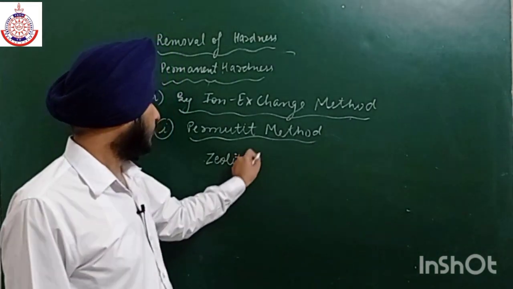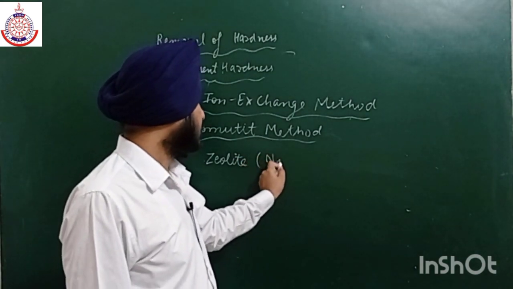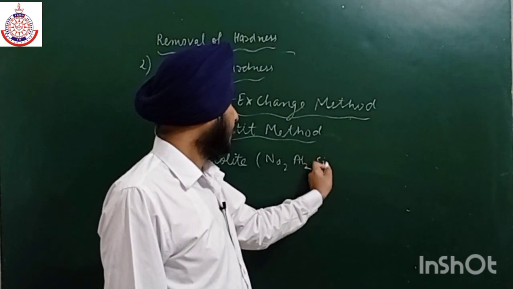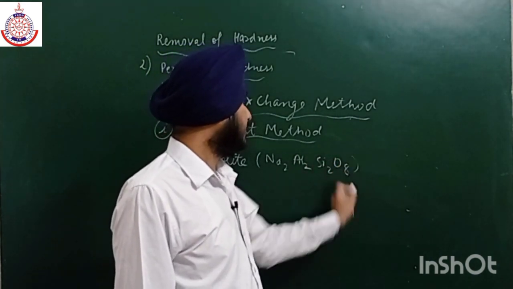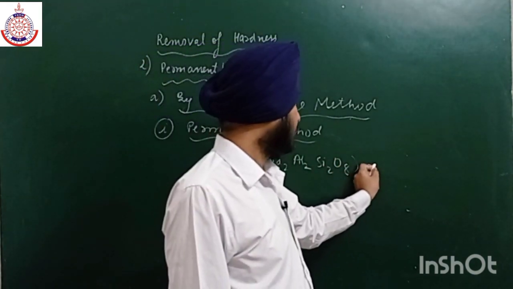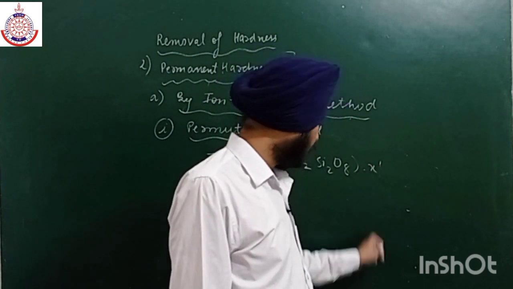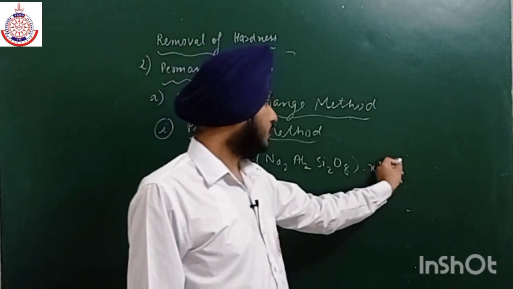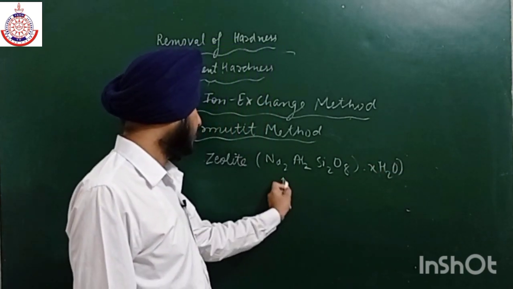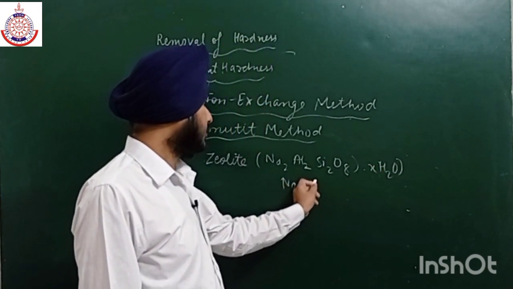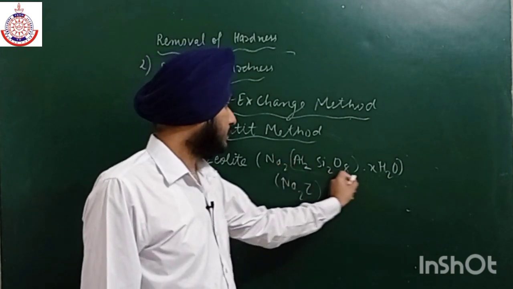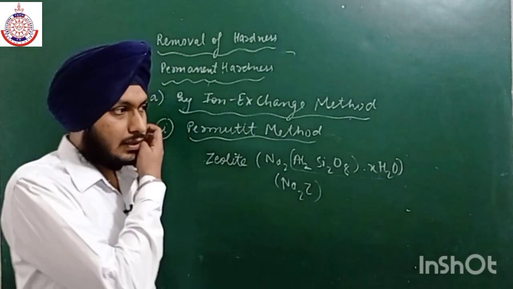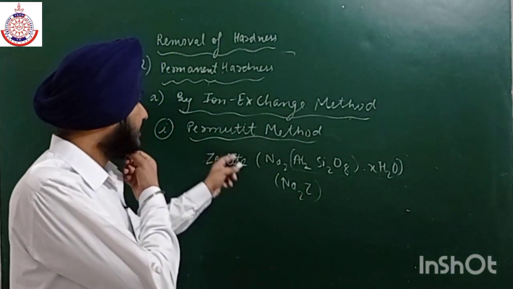So zeolite, the formula of zeolite is sodium aluminium silicate with X molecule of water. This is the formula, and the short form of this formula is Na2Z. Don't need to write this whole formula. This is abbreviated as Na2Z. And we can easily prepare this.